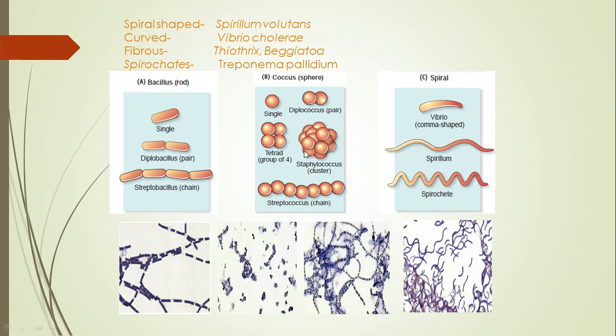Then apart from bacillus and coccus, there are certain other shapes of bacteria. Spiral bacteria are called spirillum, and vibrio is comma-shaped bacteria. This is a diagrammatic representation. These are actually photographs of bacterial cells. These are bacillus, these are coccus if we look carefully, and these are spiral bacteria. These are the stained slides of different shapes of bacteria.